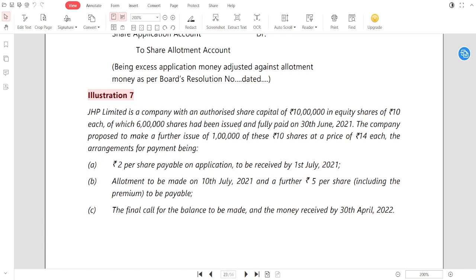JHP Limited is a company with an authorized share capital of 10 lakh rupees in equity shares of 10 each. It means, sir, we have 1 lakh shares at the rate of 10 each. So it is a maximum authorized share capital. Of which 6 lakh shares had been issued and fully paid on 30th June 2021. The company proposed to make a further issue of 1 lakh of these 10 shares at a price of 14 each. The arrangement for payment being.